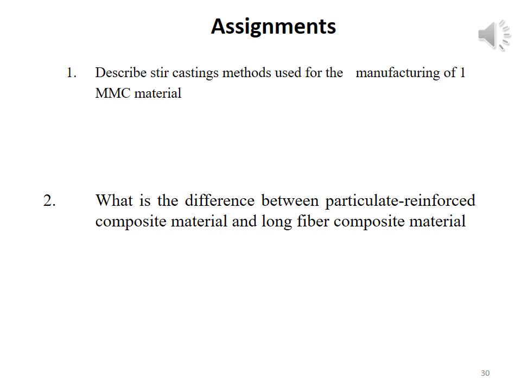Here is the assignment at the end for you. The first question is, describe stir casting methods used for the manufacturing of metal matrix composite material. And the second question is a very conceptual question. What is the difference between particulate reinforced composite material and long fiber composite material?